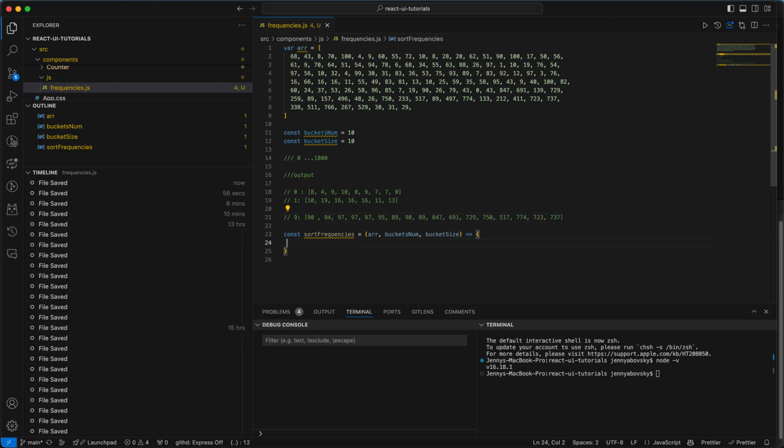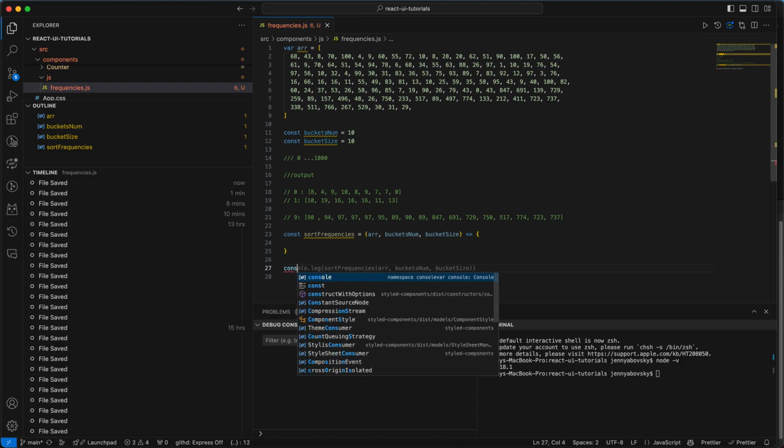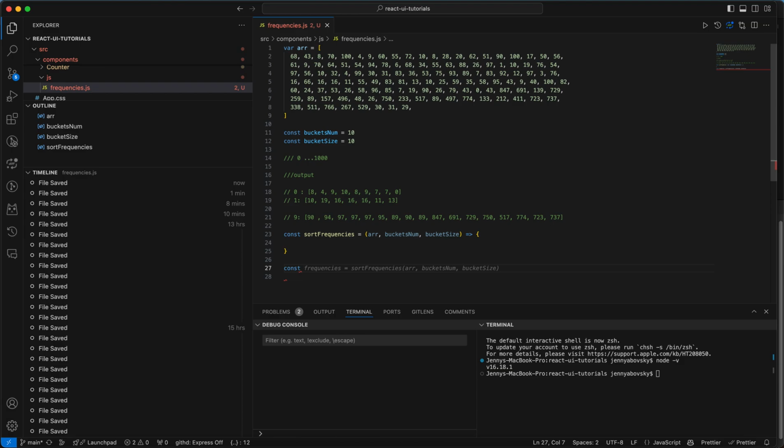We have our function sortFrequencies, and when we implement it we will have the result. We're going to pass the bucket size, and then we can console log our frequencies. So let's start writing the function.